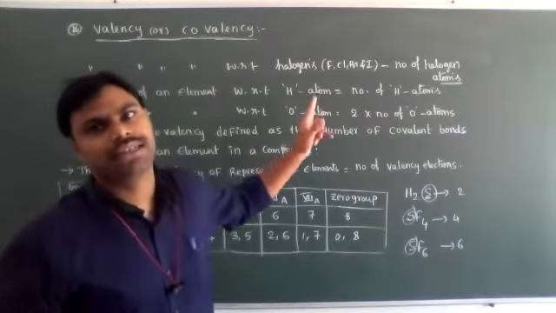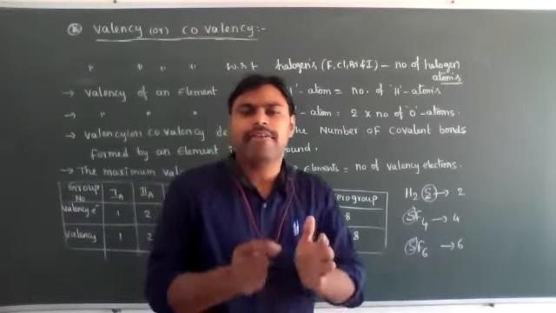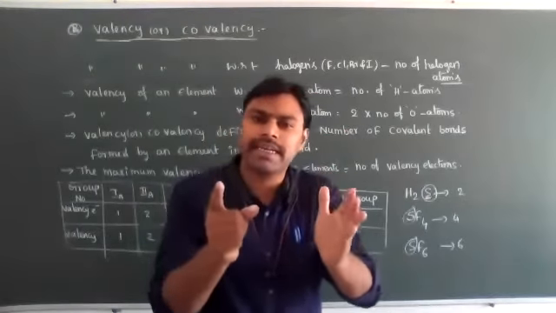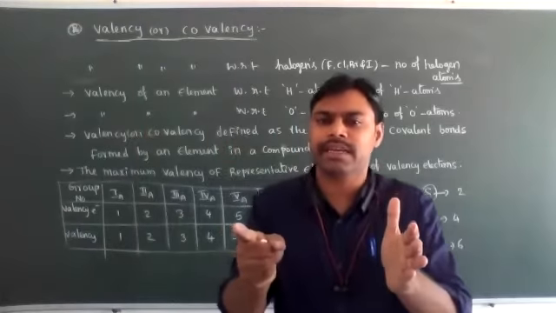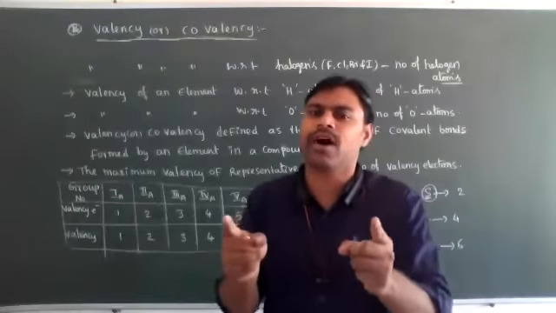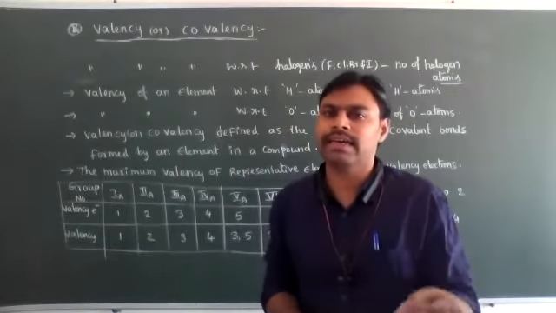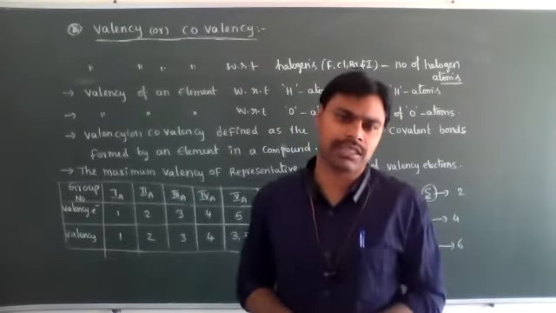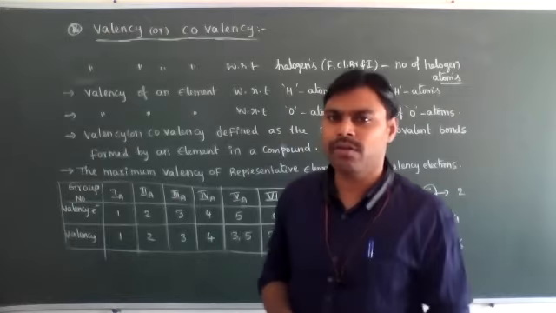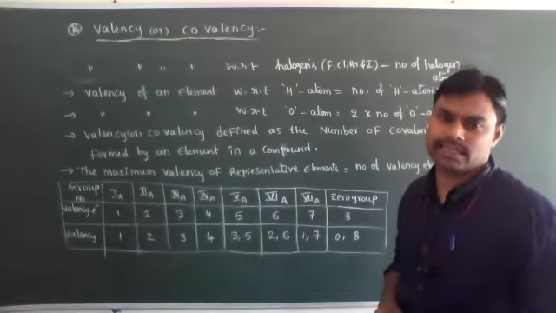With respect to halogens, the valence of an element is equal to the number of halogen atoms. Valency is not constant, it is a variable property. It will change because one atom can form more than one type of bond, so it is exhibiting more than one valency.